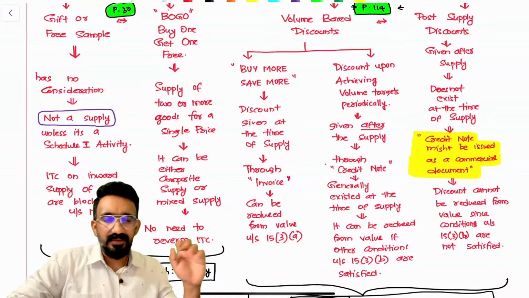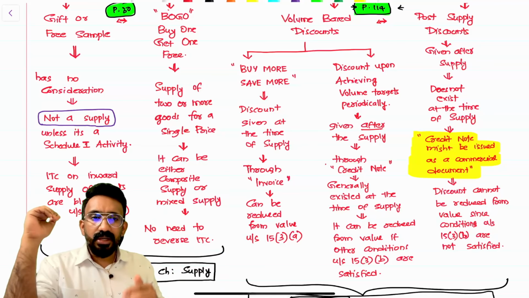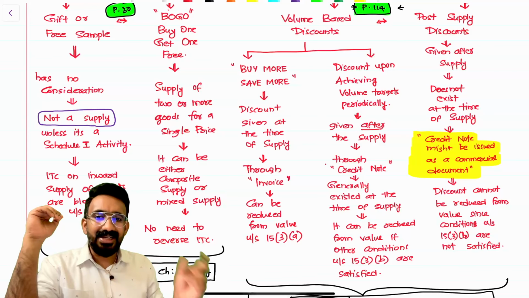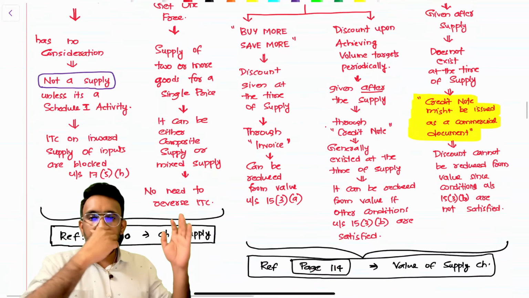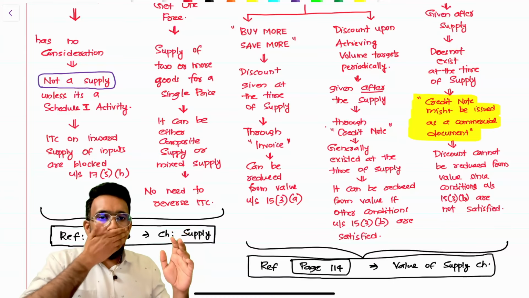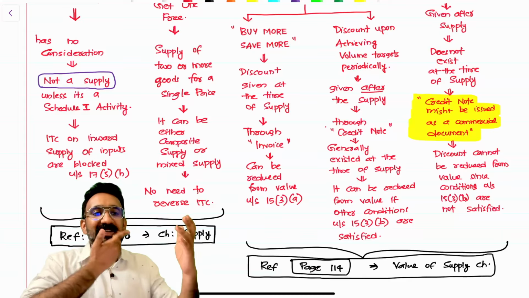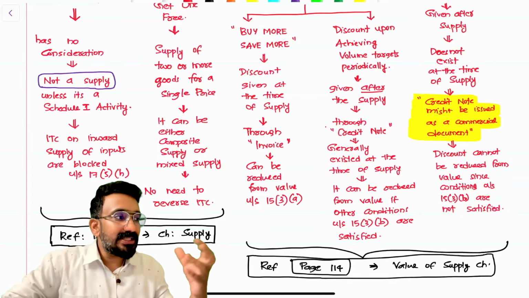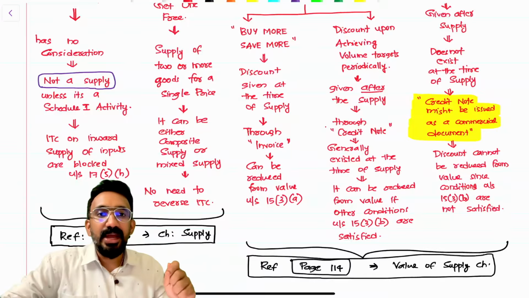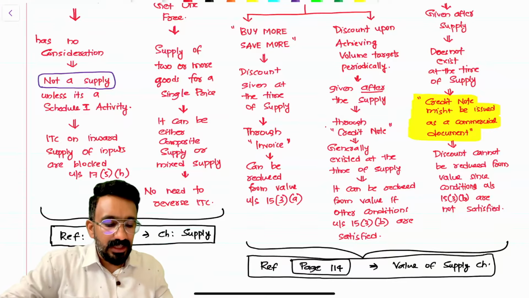This is something that they have clarified. It's just basically applying this existing provision that you guys are well aware of to the practical discount options that you have. Then discount upon achieving volume targets periodically are like the discount that we have seen in that BL question. What is the discount? They said that if you reach 500 units sale minimum, I'll give you an additional discount. So this is called discount upon achieving volume targets periodically.